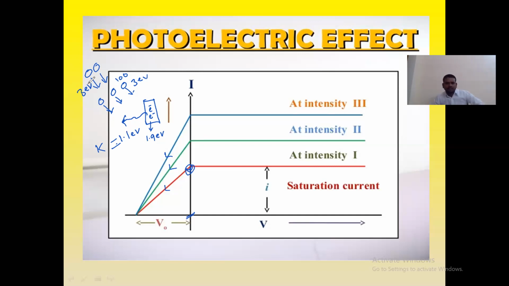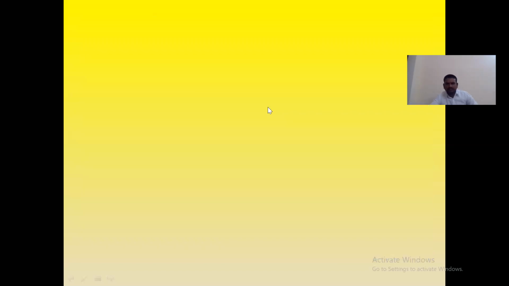So that means my stopping potential is the same when the frequency is not increased. When the intensity is constant, we have a constant stopping potential. If you want to increase the frequency, then you will get a different stopping potential, which we'll see in the next slide.